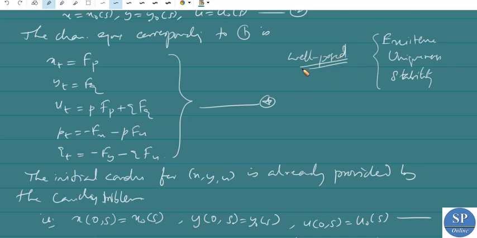So a problem is well posed if there exists a solution, and the solution is unique, and the solution is stable. So since this system of ODEs, the characteristic equations, is well posed, the existence of a unique smooth solution is guaranteed.